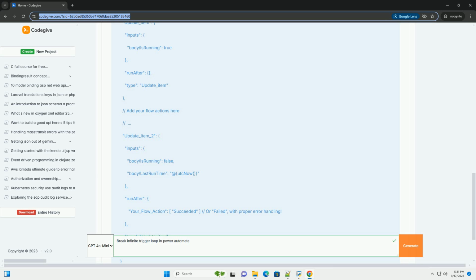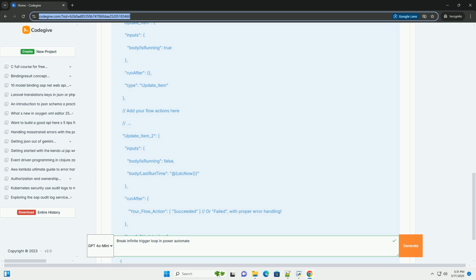The scope action allows you to group a set of actions together and apply error handling to the entire group. This is particularly useful for ensuring that resources are cleaned up and flags are reset even if an error occurs within the scope. Steps. 1. Add a scope action: enclose the main actions of your flow within a scope action.